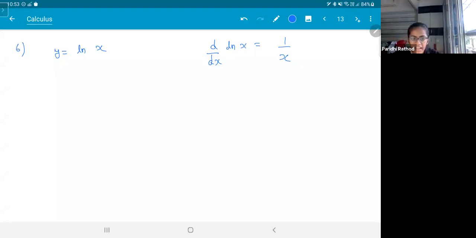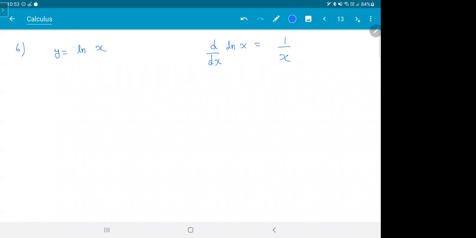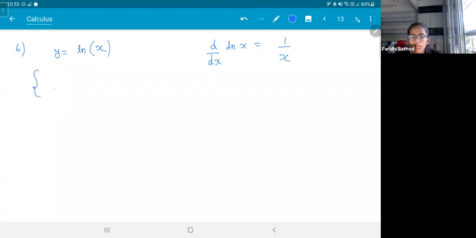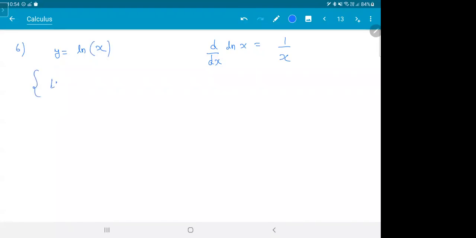Sir, you have written... Huh? ln. Ln is one thing. L and n together is one thing. So it is ln x. This is how you pronounce it. You pronounce it as ln x or log x. The L and n is one term. L and n are not separate. Okay.